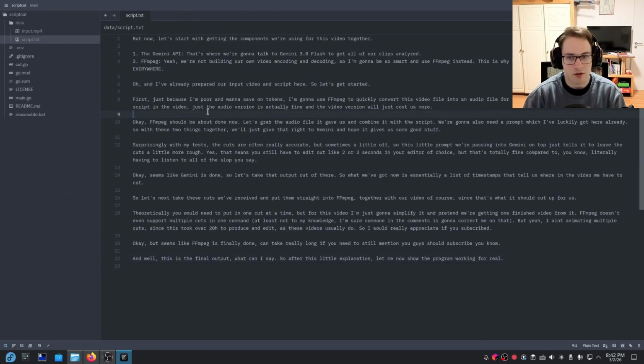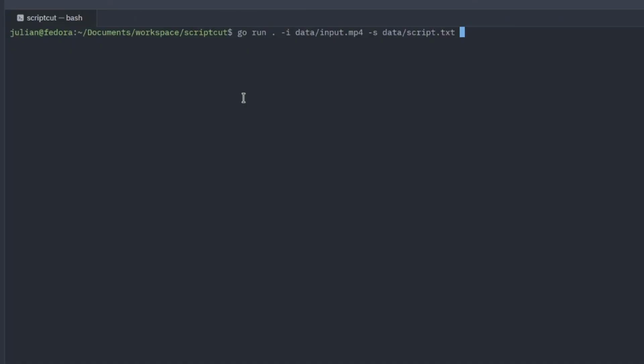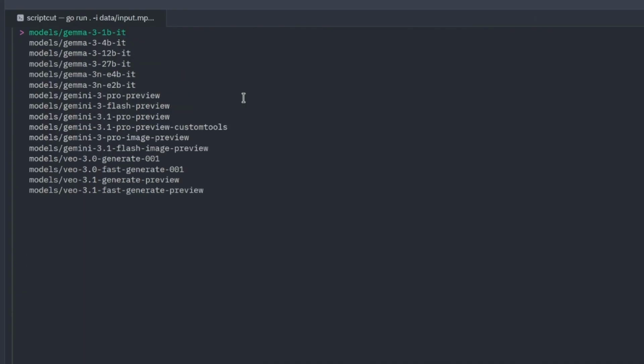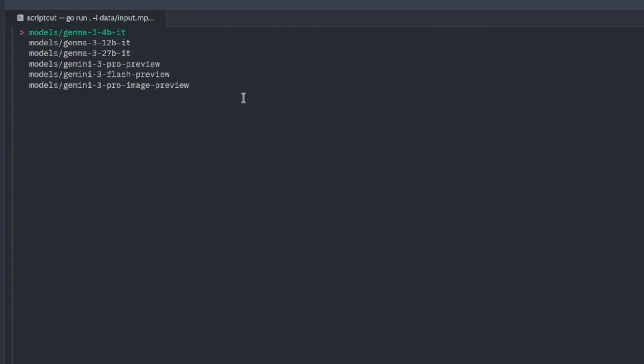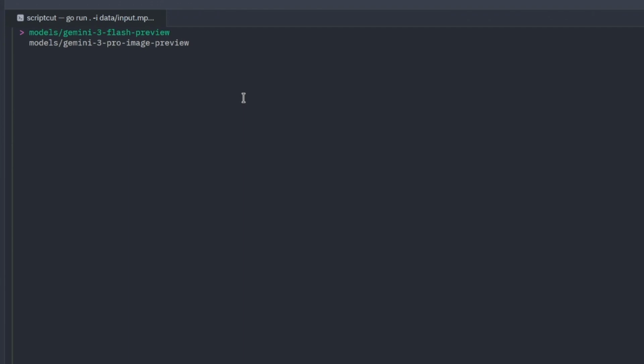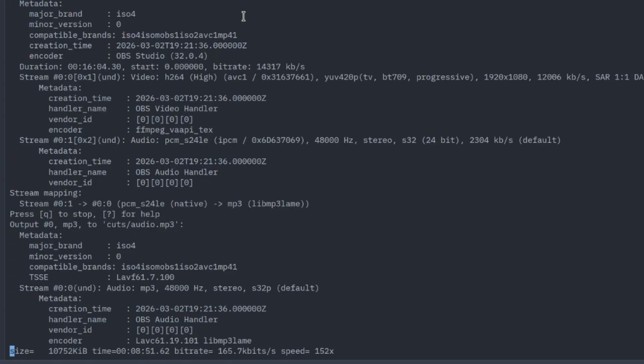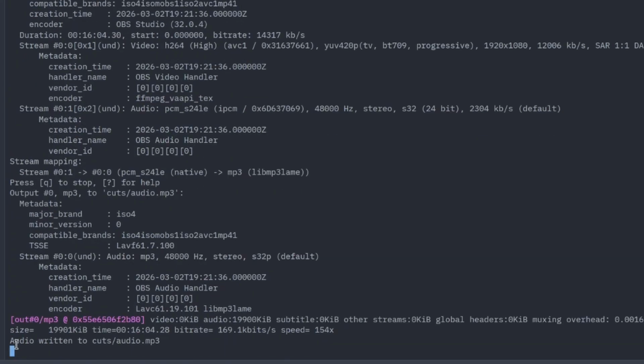And I'm just gonna paste all of the things we just talked about into here. So now let's open up a new terminal and run script.cut just like this. We're gonna have to select a new model, and I'm just gonna search for Gemini 3 Flash here. Now let us select this model, and then FFmpeg is gonna go straight into and convert this video to MP3, which it has now successfully done.